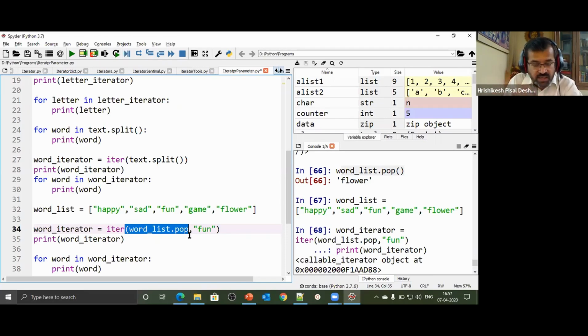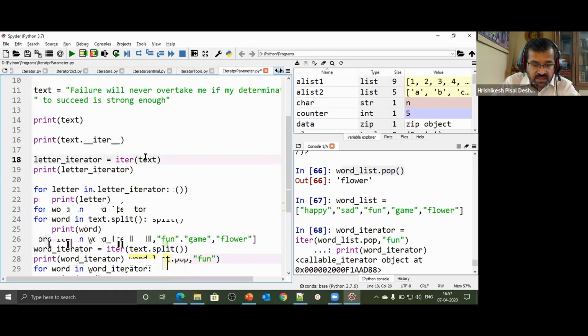Callable object is going to return a value. So I'm going to stop when this callable object on the word list returns the value fun. That's when I'm going to stop. So the iter function could take an iterable, like what we have been doing till now earlier. It can also take in here.